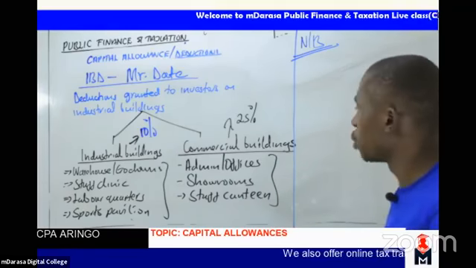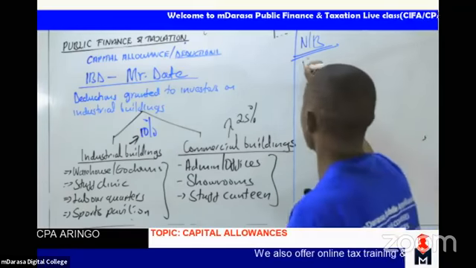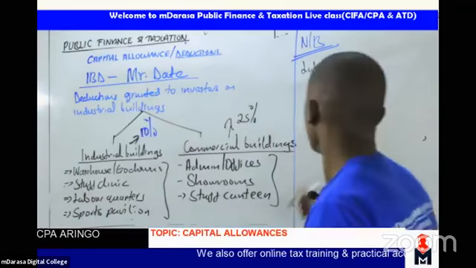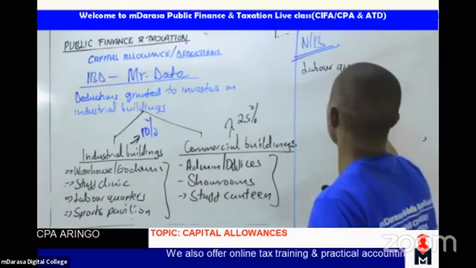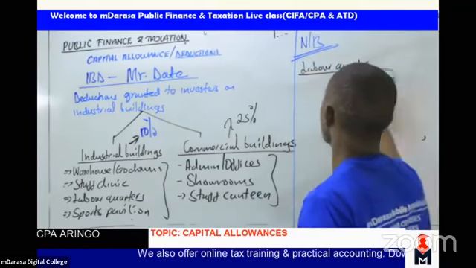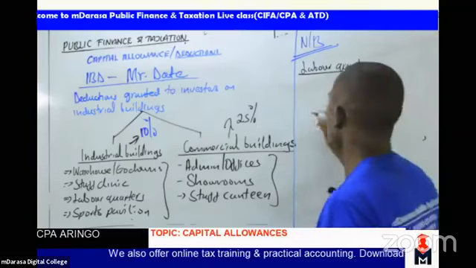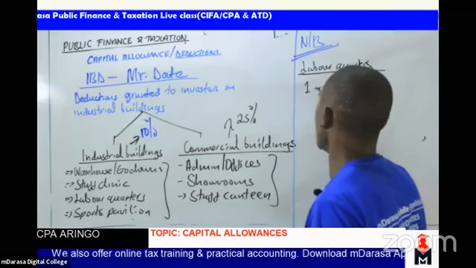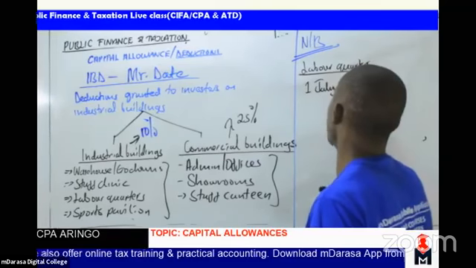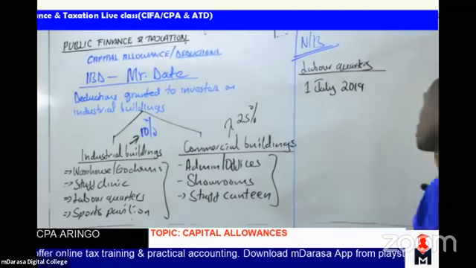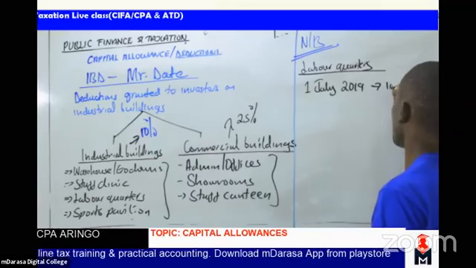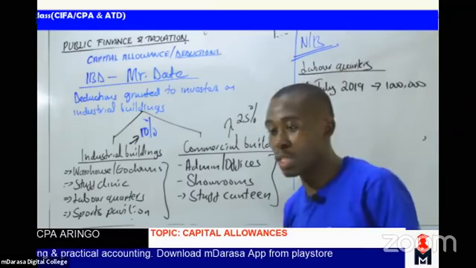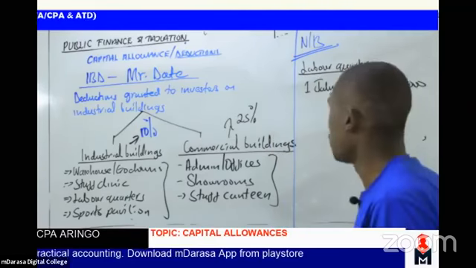Say, for example, a good case, maybe we had labor quarters. Looking at the labor quarters, you can say that we constructed them on 1st July 2019, at a cost of 1 million. And I want to provide IBD on these labor quarters. So how are we going to provide IBD for these labor quarters?